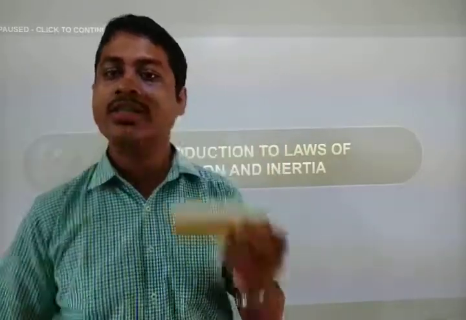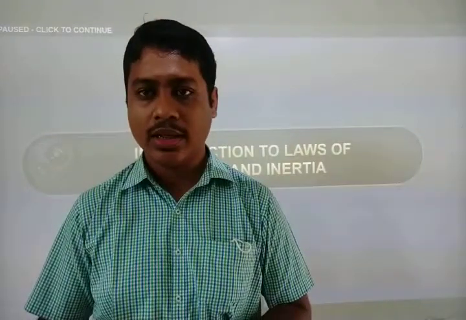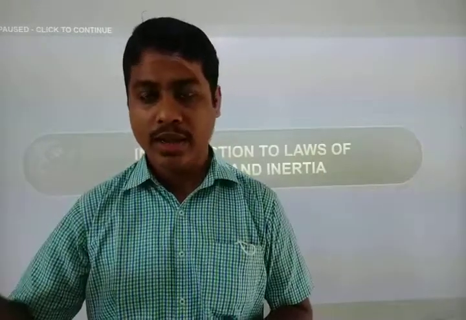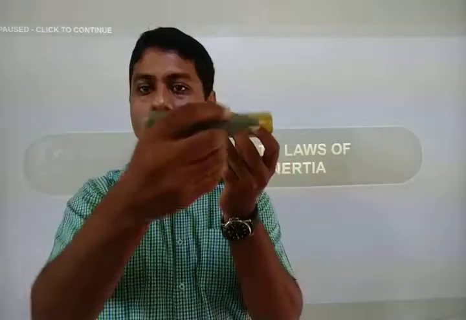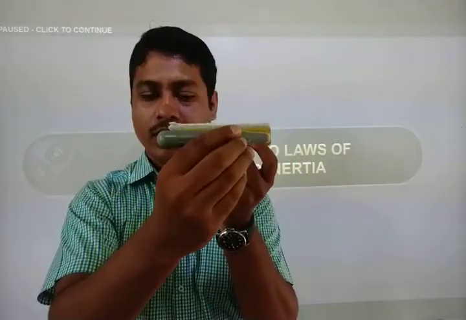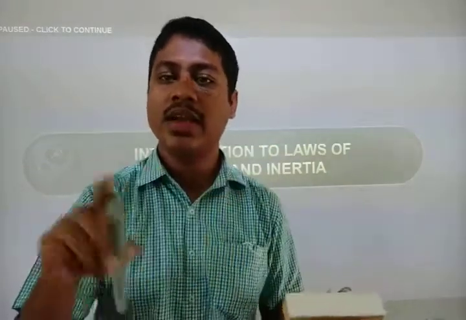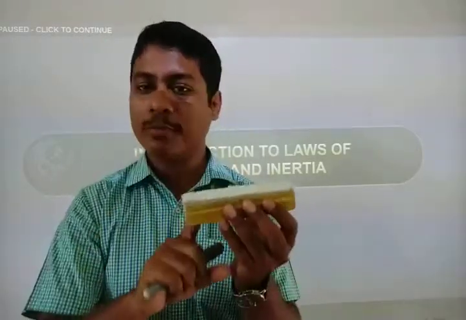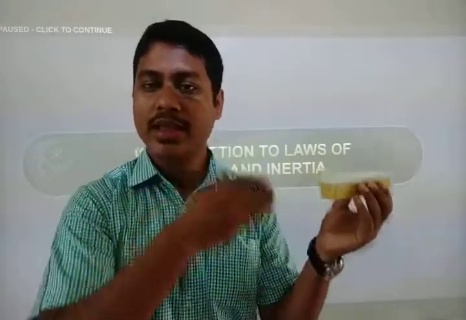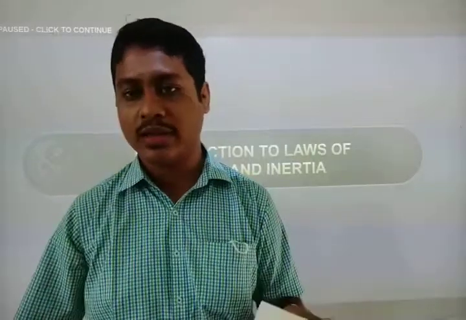Both buses are moving along the same straight line with the same speed. If an observer sitting in one bus looks at the other bus, he will see that the person sitting in it is at rest. Similarly, the person in the other bus will see the first person at rest. So it depends from where the observer is seeing the object.